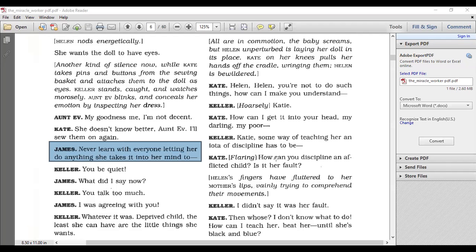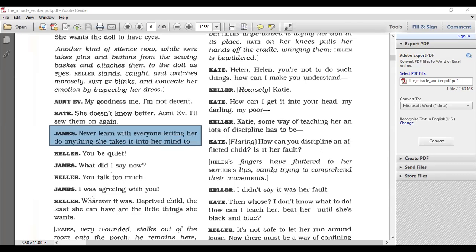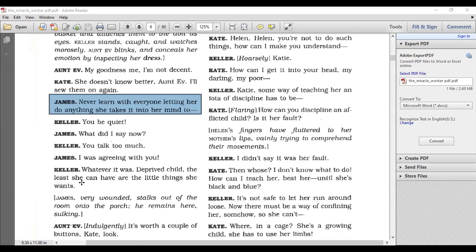You feel that there should be a way to discipline the child, and that her blindness and her muteness and her deafness should not be the reason they let her get away with things that shouldn't be done. Here Mr. Keller tells James to be quiet, and says she's a deprived child. So they view her and basically sympathize with her.